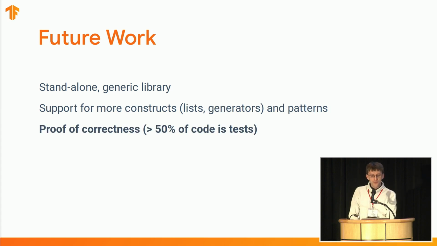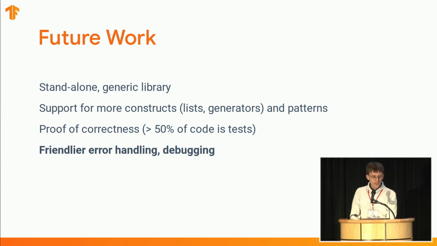We've also dedicated a great deal of effort to testing AutoGraph, and we continue to improve it. However, a formal proof of correctness remains a topic of future work. We'd also like to make it easier to debug AutoGraph code, and to that end, we are working on improving things like error reporting.